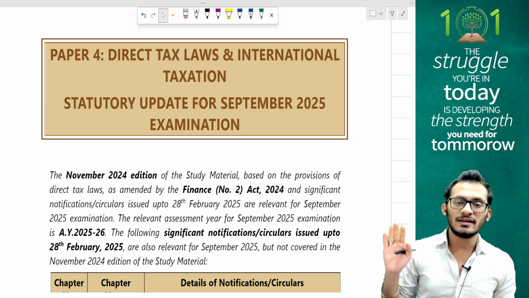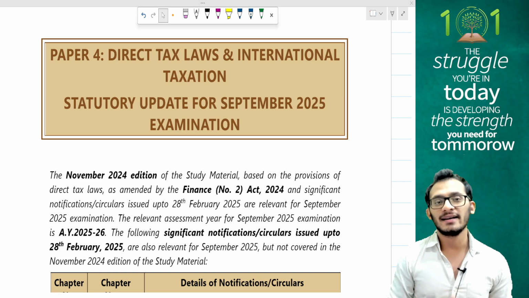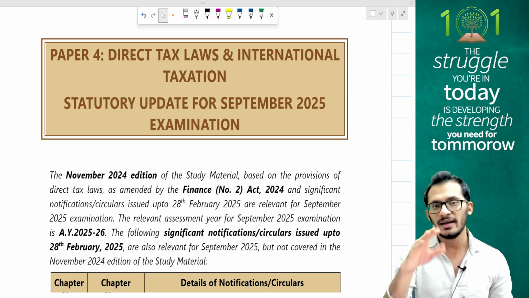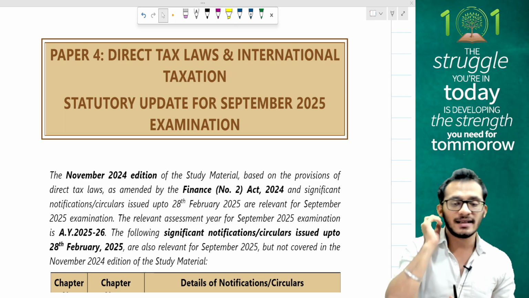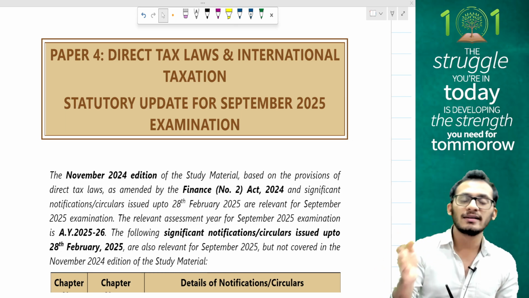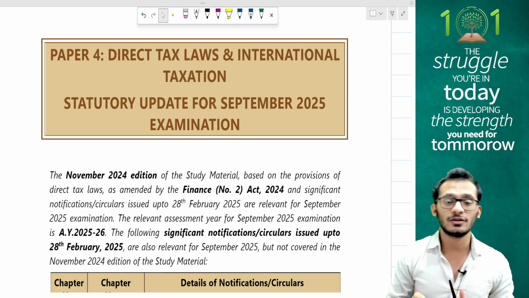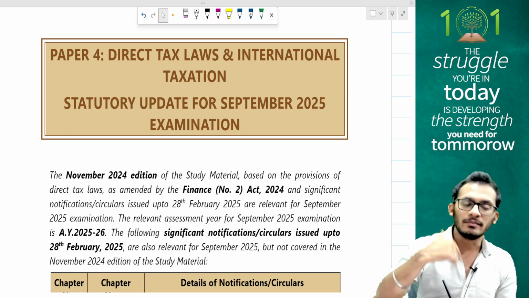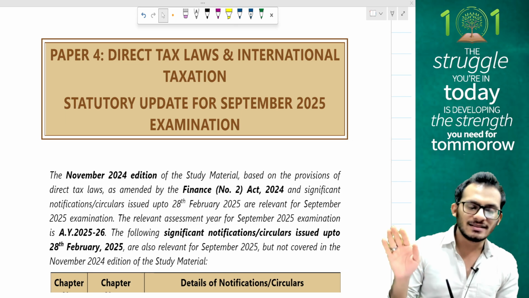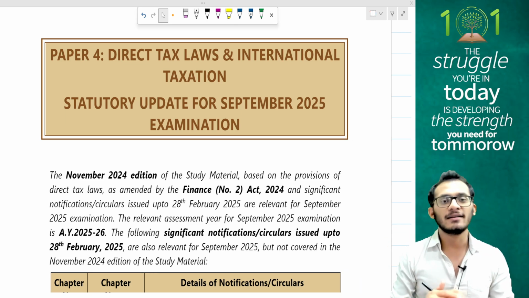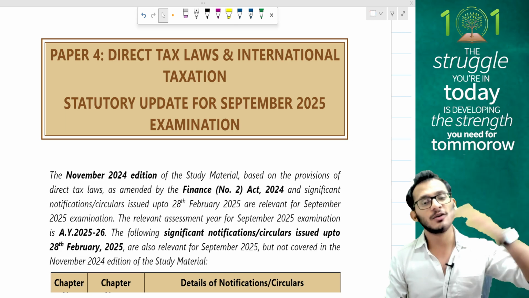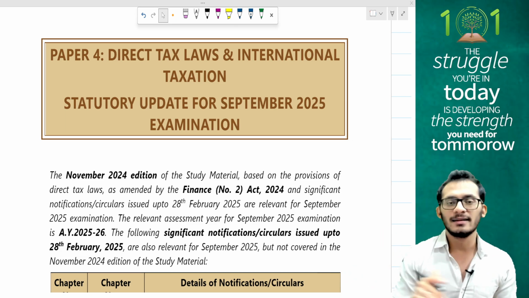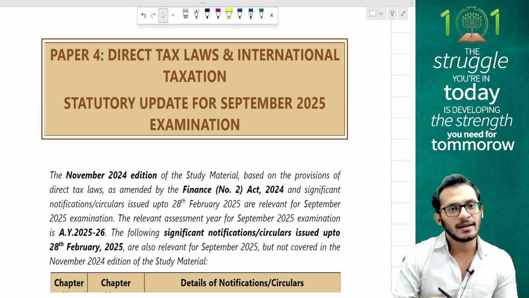First of all, when ICAI releases the statutory updates, ICAI does not release statutory updates just from May to September. ICAI normally releases statutory updates keeping in mind all things which were there in the August edition of the ICAI's material and what is missing from there. Which means this document of ICAI will technically cover all the amendments right from the August 2024 edition till the September 2025 examinations' applicable timelines.